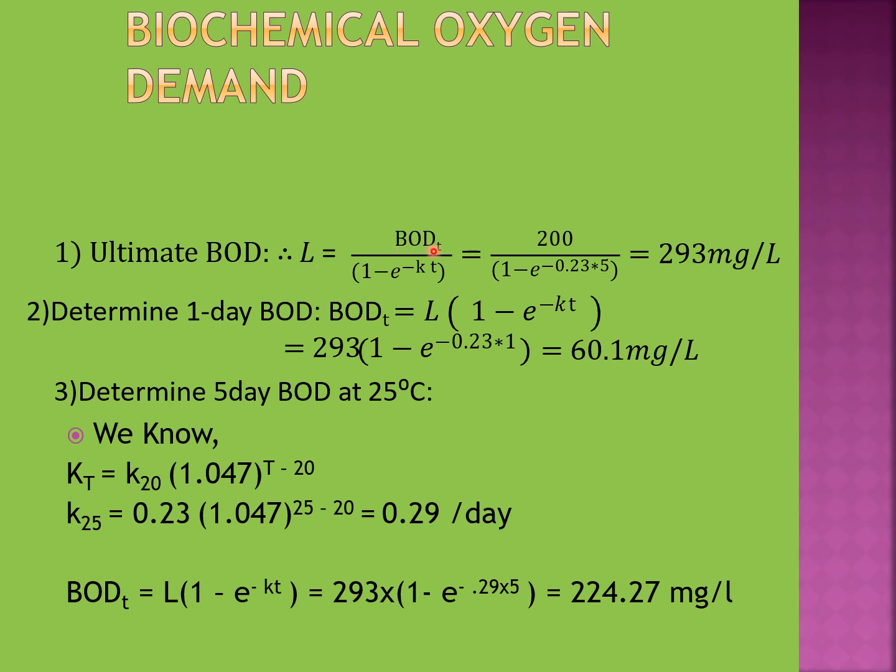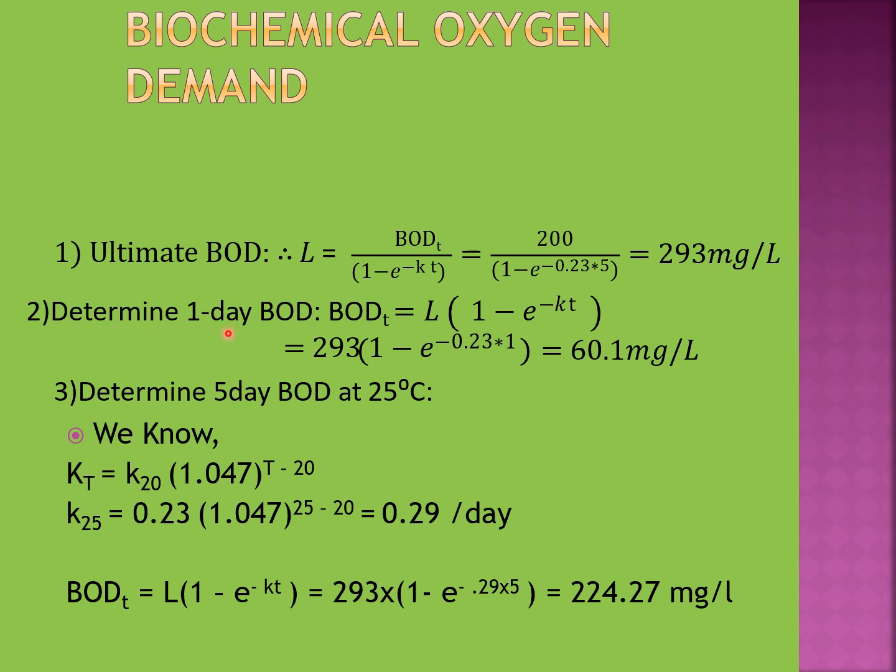L equal to BODT divided by 1 minus e to the power minus KT, where BODT is the BOD after any time t. In the question the BOD for 5 days is given, so we have to use BOD 5 as BODT, and its value is 200 mg per liter. The value of rate constant K is given in the question as 0.23 per day, and T will be 5 days, as this BOD has been conducted in 5 days. Finally, replacing all these values, we get ultimate BOD L equal to 293 mg per liter.